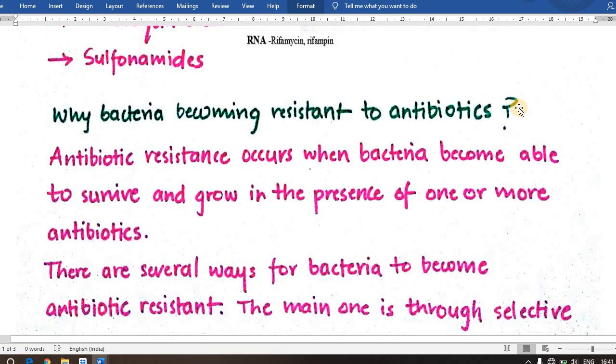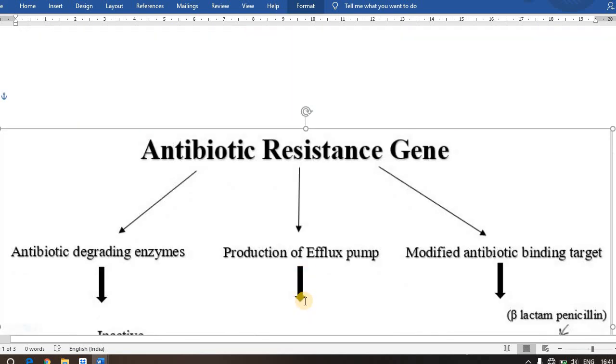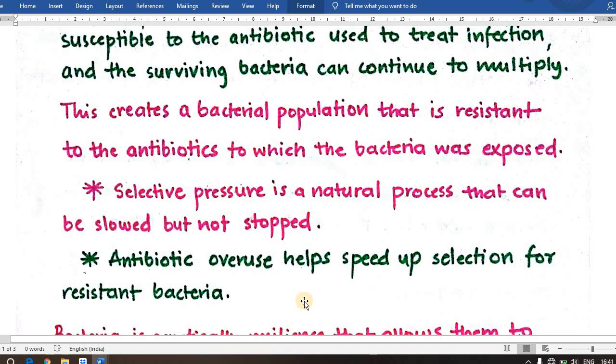Why are bacteria becoming resistant to antibiotics? Antibiotic resistance occurs when bacteria become able to survive and grow in the presence of one or more antibiotics. There are several ways for bacteria to become antibiotic resistant. The main one is through selective pressure. So what is selective pressure?